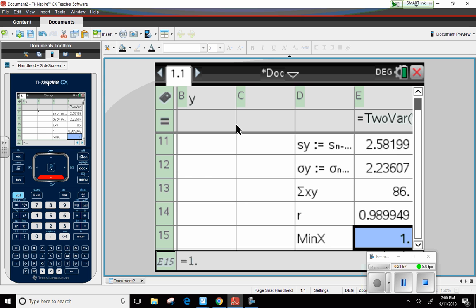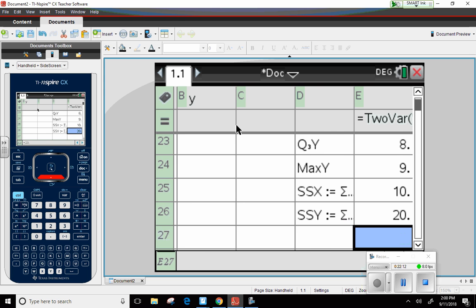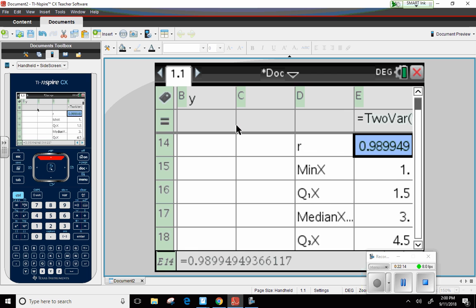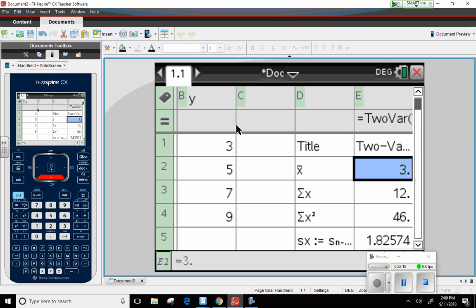Okay. All right. And then it goes on to even give you the information for a box and whisker plot. Minimum, maximum, median, all that stuff for both the X's and the Y's. It does separate it because you're not going to have a box and whisker plot for both. There you go. So you have a lot of information here. It's very, very similar to your frequency tables. It's just this time you're choosing 2 variable statistics instead of just the 1.